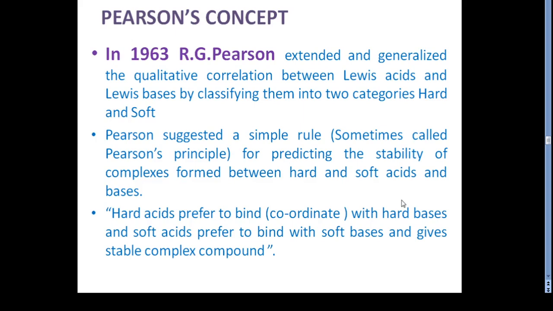Pearson also suggested a very simple rule, which is the Pearson principle, for predicting the stability of the complex formed between hard and soft acids and bases. He stated that a hard acid prefers to bind with hard bases, and a soft acid prefers to bind with soft bases, giving a stable complex compound.